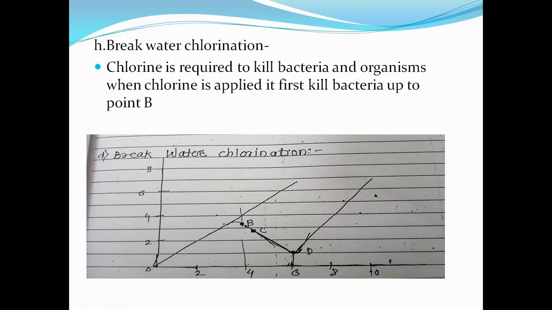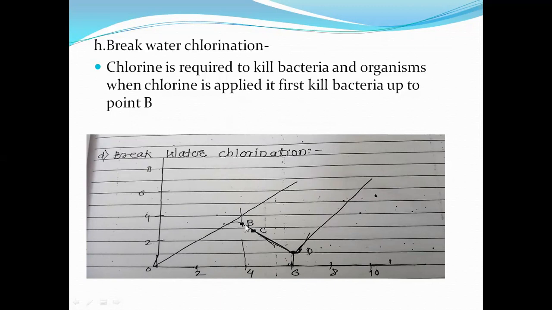Now see again up to point B. What is the working of chlorine? Up to point B, the chlorine removes the bacteria and microorganisms in the water. Then from point B to point C, the remaining chlorine appears as a residual chlorine, that is the remaining chlorine in the water.